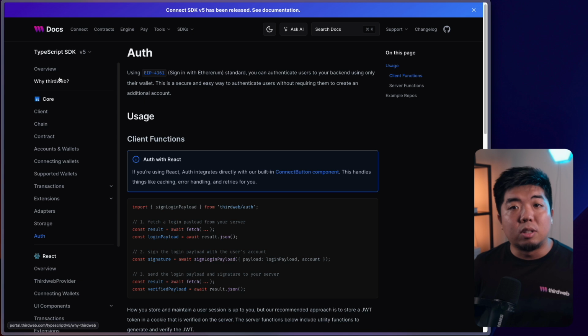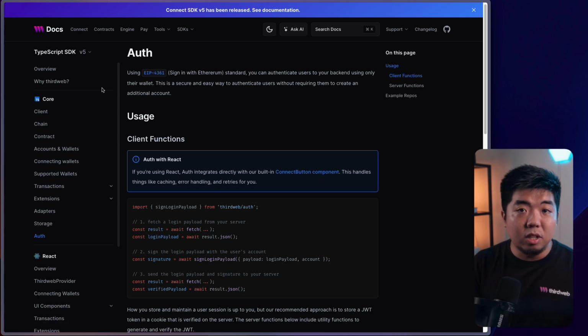And what this allows us to do is create a message that we are going to create within our application. We're going to send that message over to the user to sign. And what the user is going to do is sign that message with their private key from their wallet. And then when they sign that message, we'll verify and check that the signature matches the actual wallet that is connected, and that is the wallet of the user. And this is an actual authentication process versus just connecting a wallet.